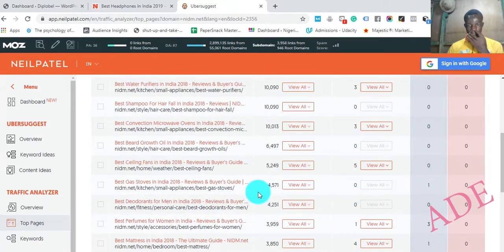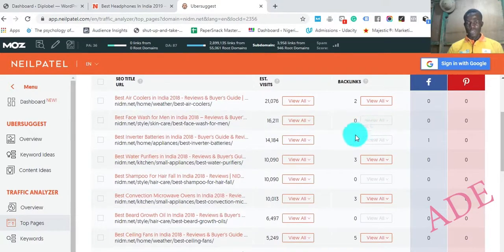Now take a look at this. This article is having over 4,000 visits per month, but it's having 0 backlinks. This is having over 4,000 visits per month, it's having 0 backlinks. This is having over 9,000 visits per month, it's having 0 backlinks. In order for you to rank for these keywords, you need backlinks. As many backlinks as possible. This is getting over 10,000 visits per month, it has 0 backlinks. That tells you a lot.